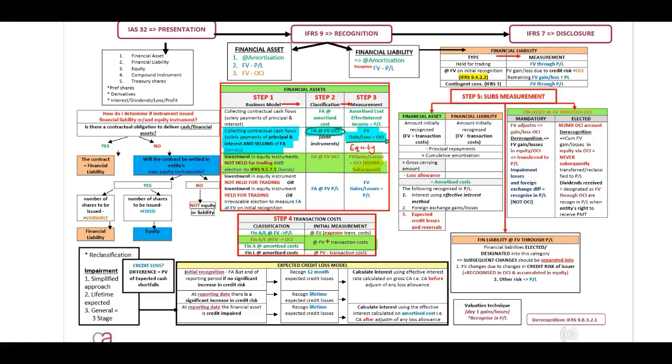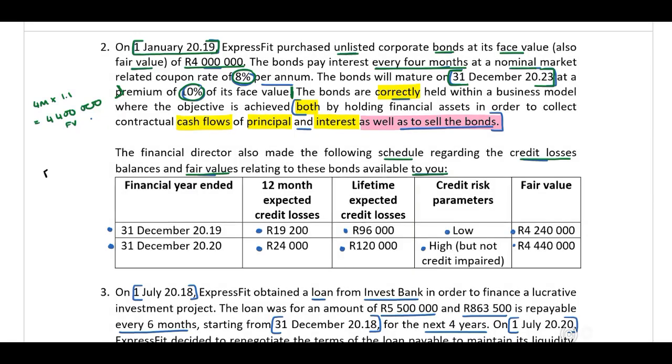Therefore at the end of each period we will have to remeasure the bonds at fair value. I just want to indicate here guys, this is a financial asset at fair value through OCI, but the fair value will be in our OCI.